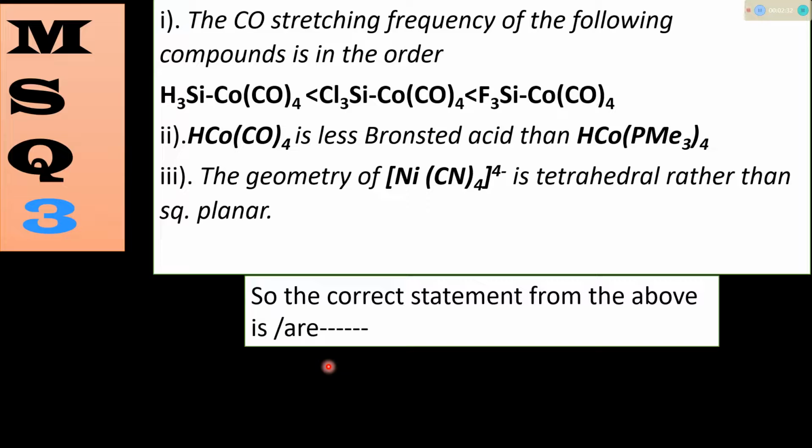We will discuss every statement in detail, step by step. So let's discuss the answer with details.